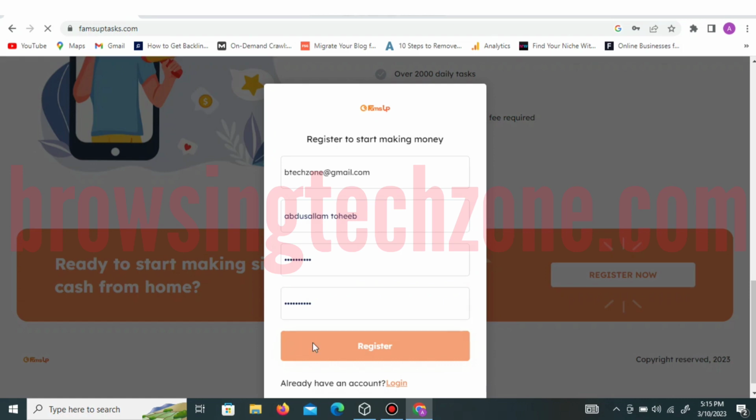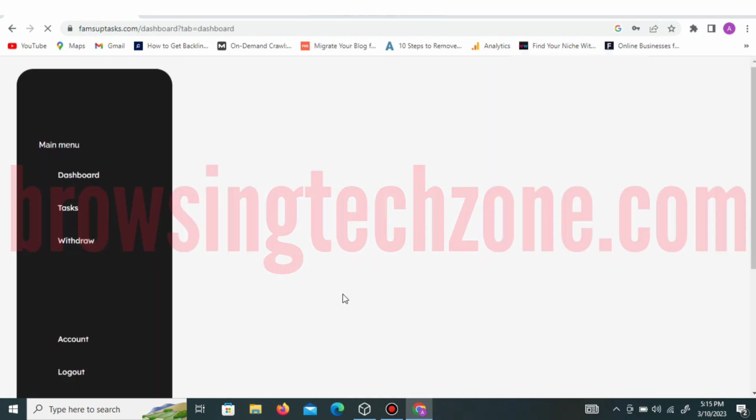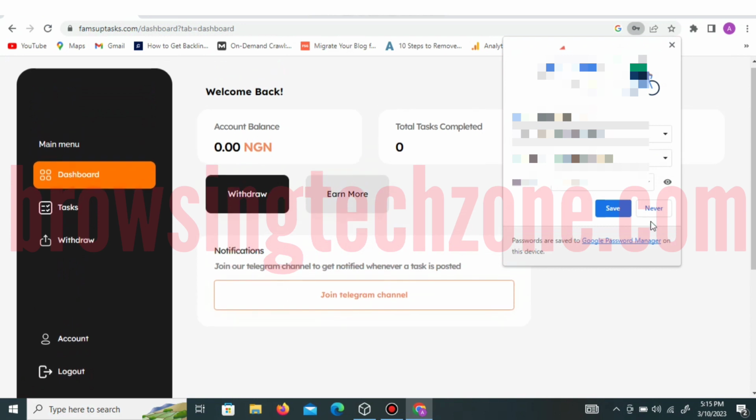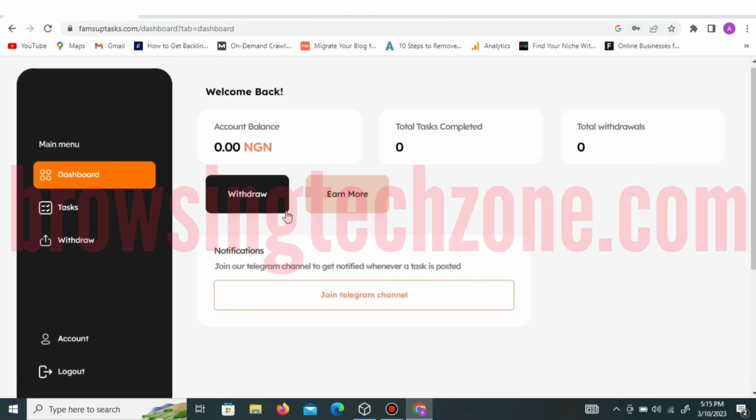Immediately you click on the registration button, you're going to be taken to your registration page like this. Can you see? This is your dashboard. Immediately you enter all the required information, you're going to be redirected to this dashboard, and from this dashboard you are going to be able to perform tasks and withdraw your earnings. If you want to check the tasks that are available, this is where you can check your tasks. If you want to withdraw your money, this is where you'll be able to withdraw your money.